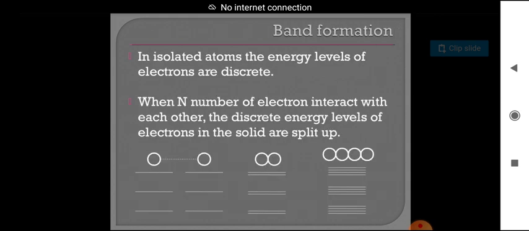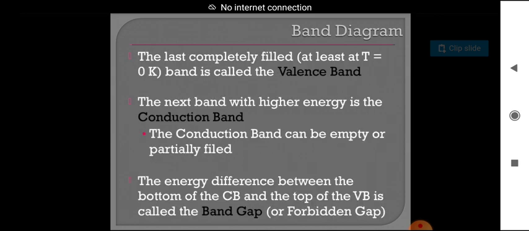In isolated atoms the energy levels of electrons are discrete. When a large number of atoms interact with each other, the discrete energy levels of electrons in the solid are split up. The last completely filled band is called the valence band, and I will explain once.